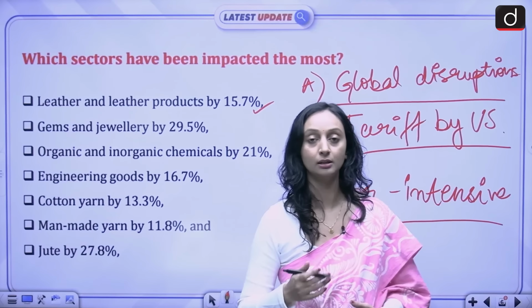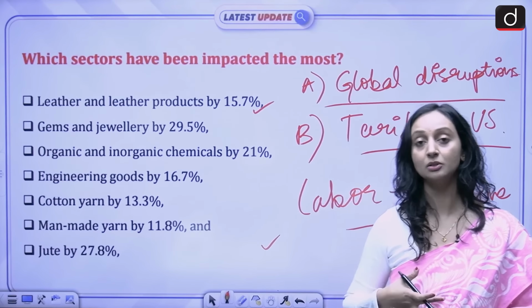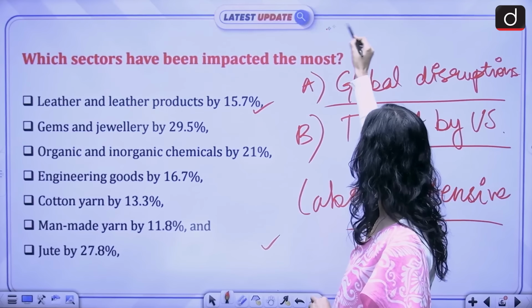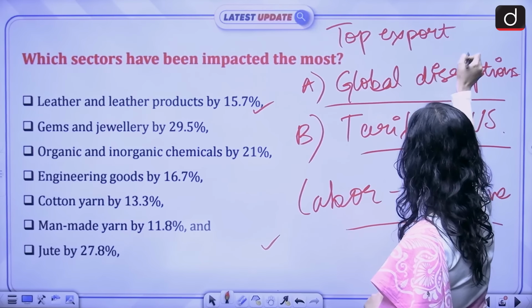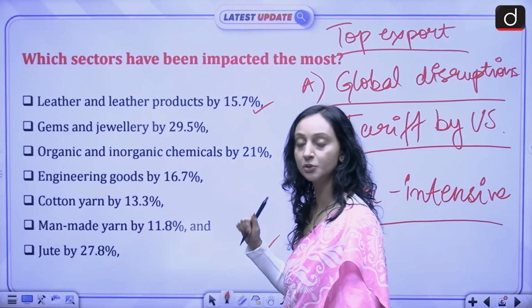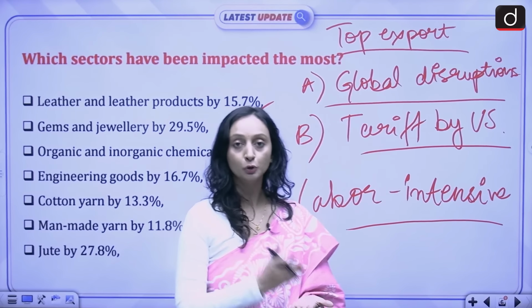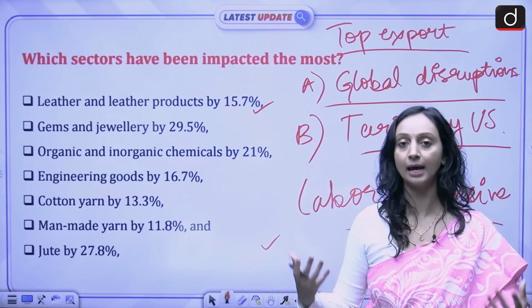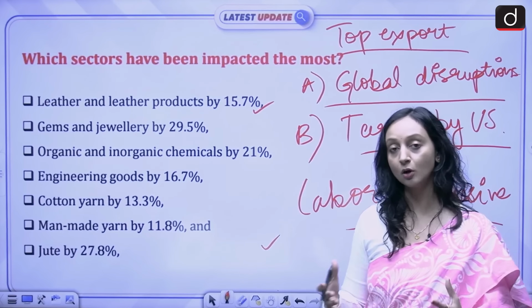So all these sectors were significantly hit because A, there were global disruptions, and B, there's also a tariff that was imposed by the US, and the US is our top export destination. So any disruption in the US market is going to hit our exporters. That is what happened here also. Though India is taking measures right now, there are talks, there are bilateral negotiations that are happening between India and USA. Nothing has materialized as of now, but there are talks that are happening.